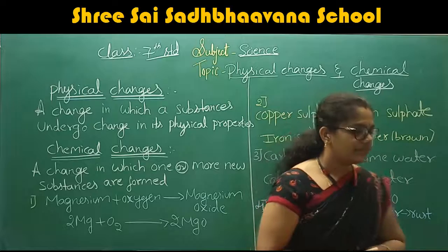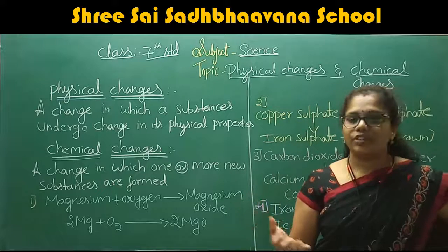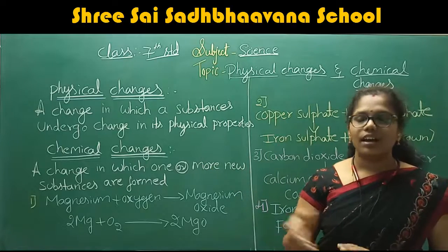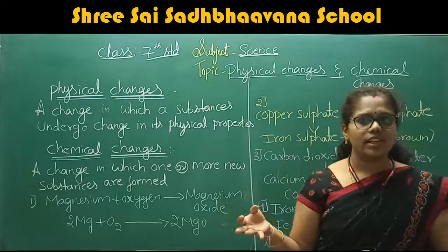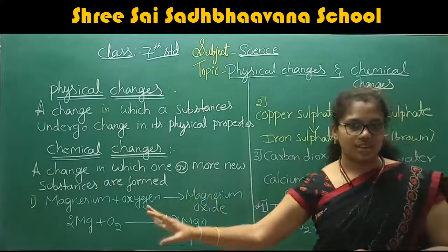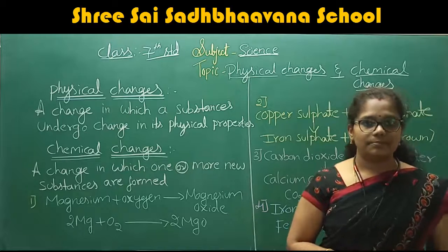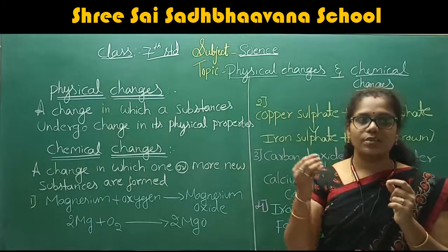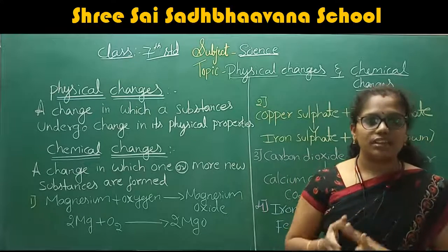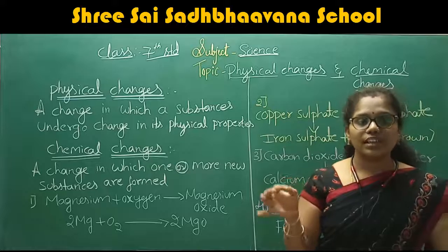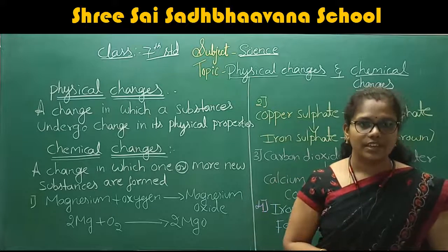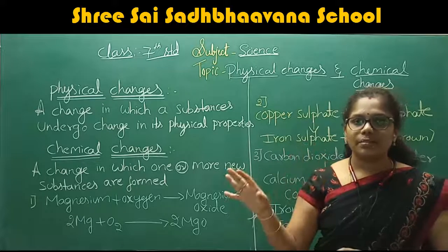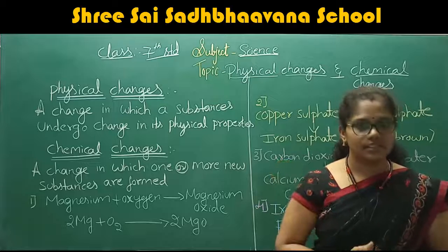Take an example that you are taking some iron particles, or you just take the grill of your house. Or taking any other extra iron particles, you just throw those iron particles in the atmosphere and leave them for several days. What happened? Brown color. The brown color thing is produced on the iron, right? That brown color thing we call rust.